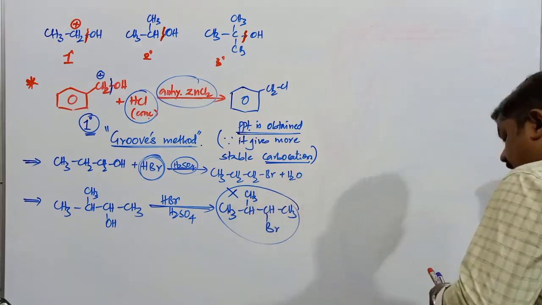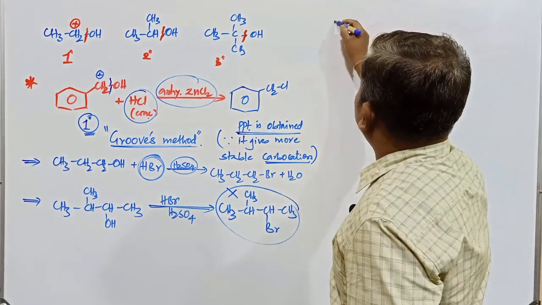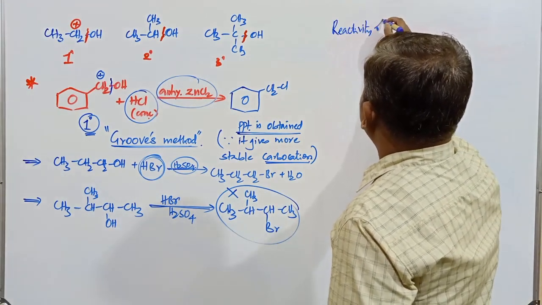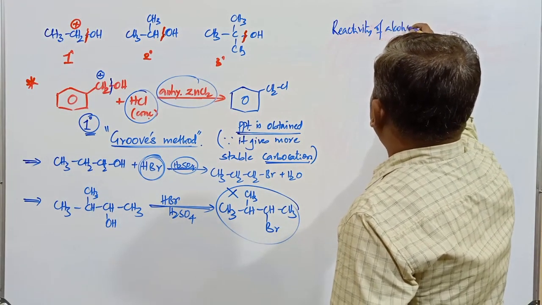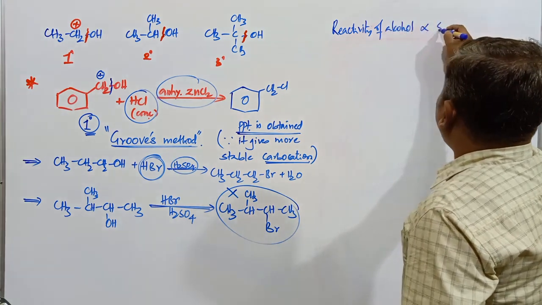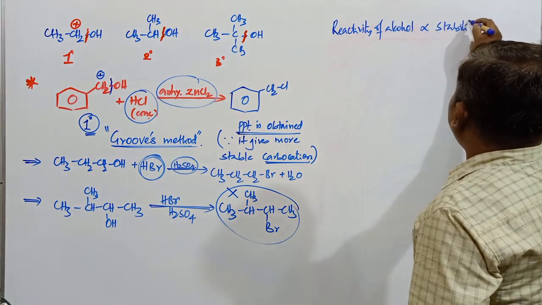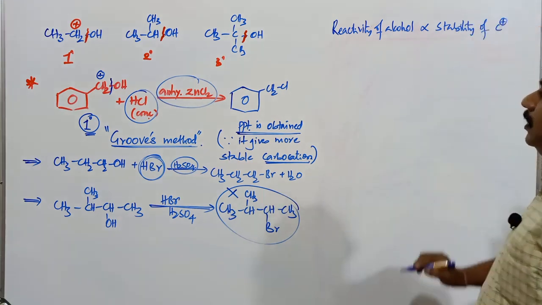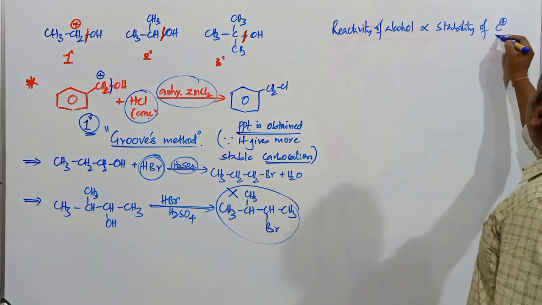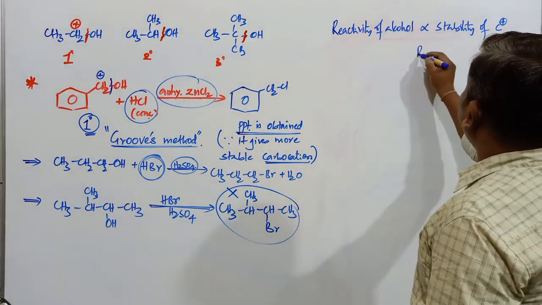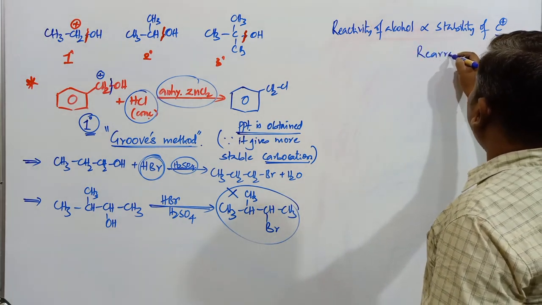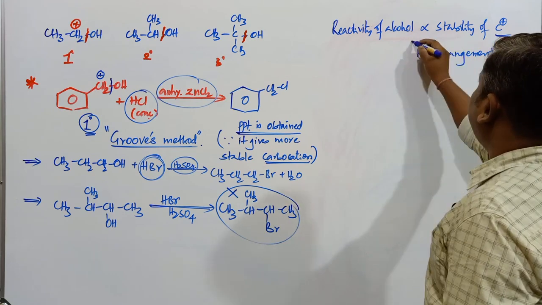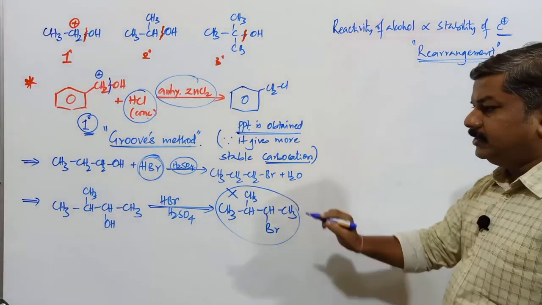Okay. Here is one thing to remember: the reactivity of alcohol towards this reaction is directly proportional to what, students? The stability of the carbocation. It directly depends upon the stability of the carbocation. When there is a carbocation, naturally a rearrangement also takes place. Because of that rearrangement, this product is not possible.